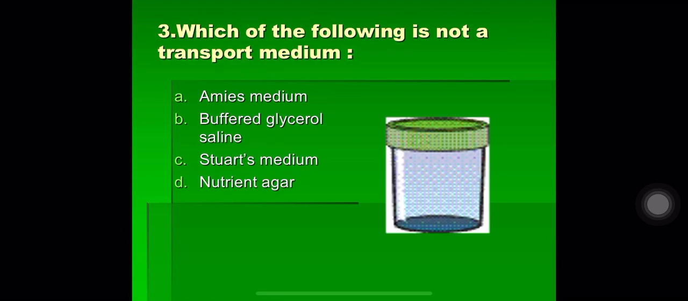Question number 3. Which of the following is not a transport medium? A. Amies medium, B. Buffered glycerol saline, C. Stuart medium and D. Nutrient agar. The first three are transport media used for various bacteria, while the fourth one, that is D, is nutrient agar, which is not a transport media, it is a basal media.